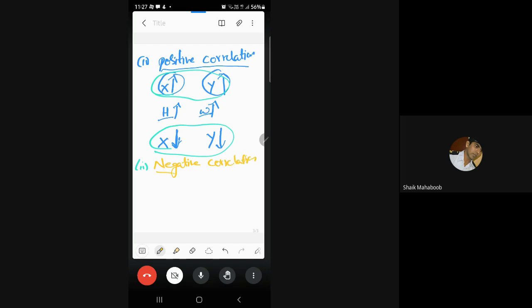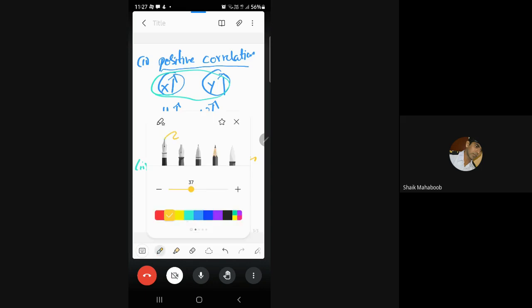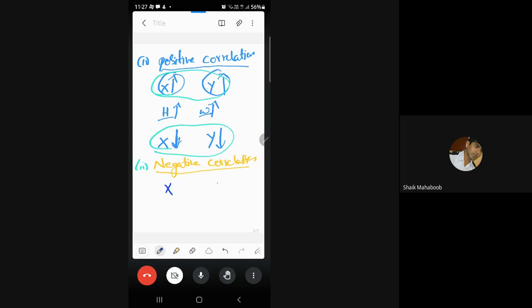This is opposite to the previous examples. Negative correlation is inversely proportional. Let's say there are two variables, x comma y. If there is some increase in the first variable that influences some decrease in the second variable, opposite like that, then both are said to be negatively correlated. Similarly, if there is some decrease in the first variable that influences some increase in the second variable, then both are said to be negatively correlated.